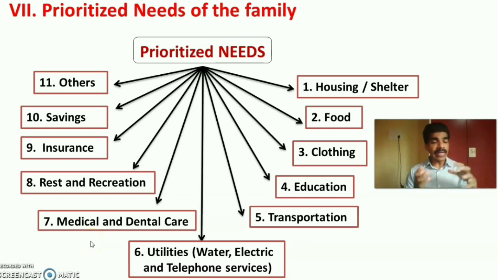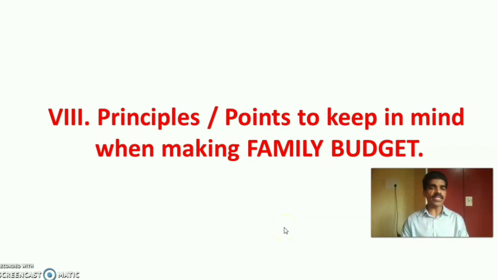Then medical and dental care for the family members, then rest and recreation for the family members, insurance for the security of the family members, saving for the prosperity of the family members and others. These are the most common prioritized needs of the family. Next is principles or points to be kept in mind while making family budget.